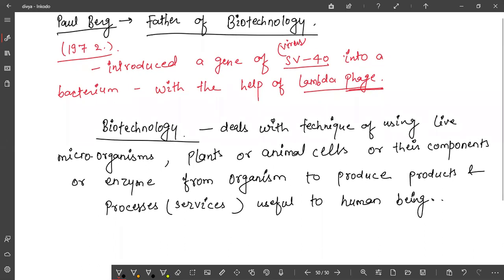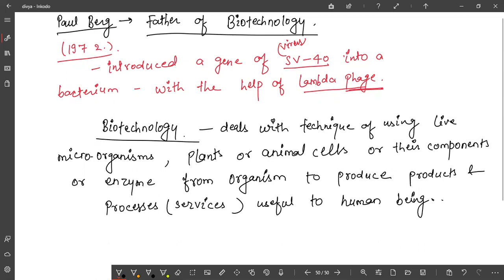Biotechnology is basically techniques applied with living organisms. So here biotechnology deals with the technique of using live microorganisms, plants, animal cells, or their products or components also. Enzymes are produced from microbes, plants or animals.